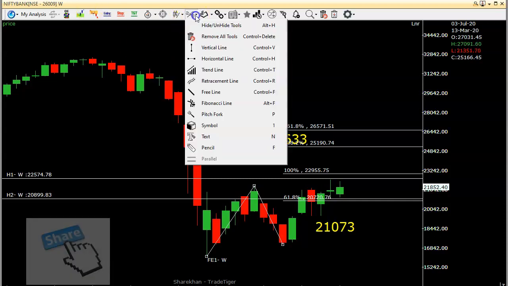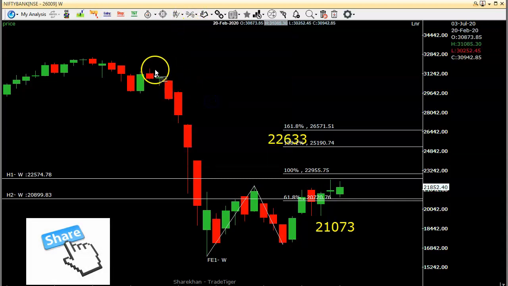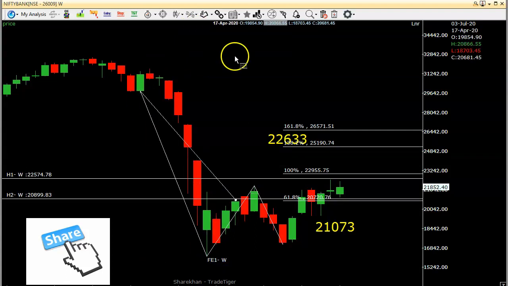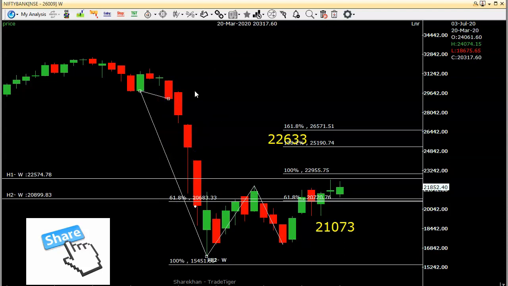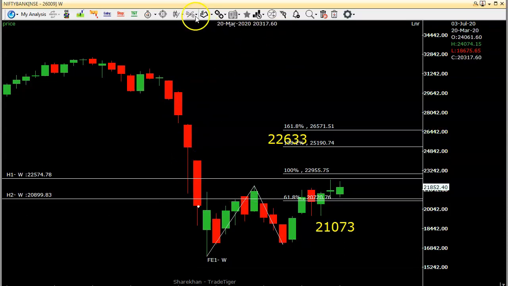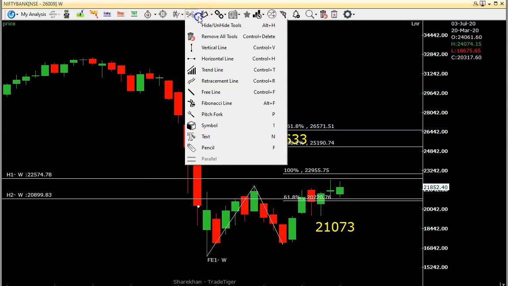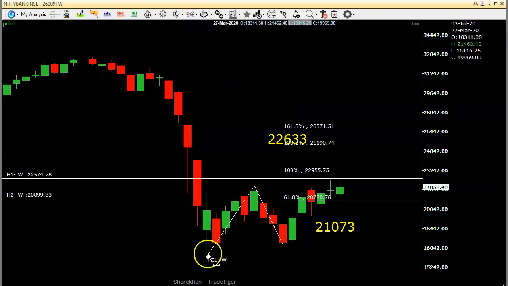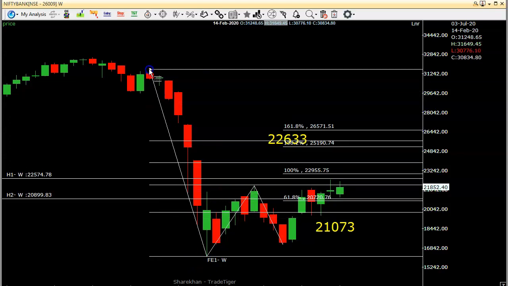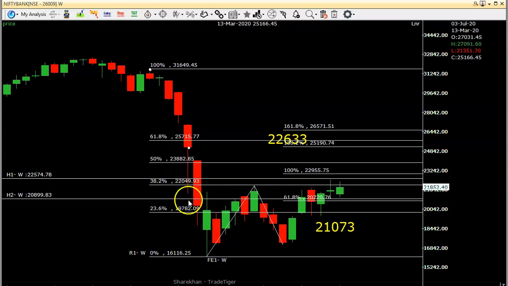If you see the entire rally from here to here and how much it has retraced, we'll see now. So this is the drop, and it has a significant resistance, maybe around 20,050 and 20,500.